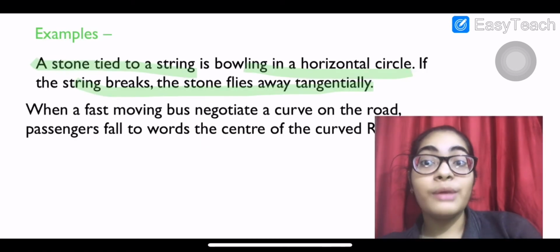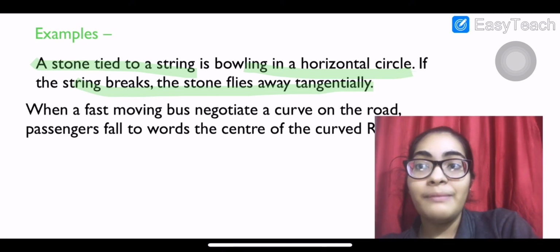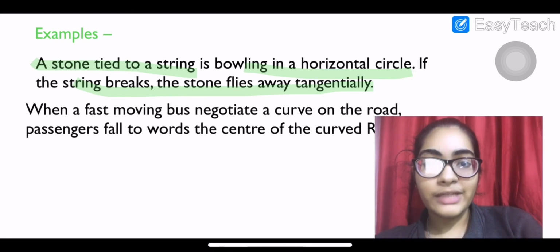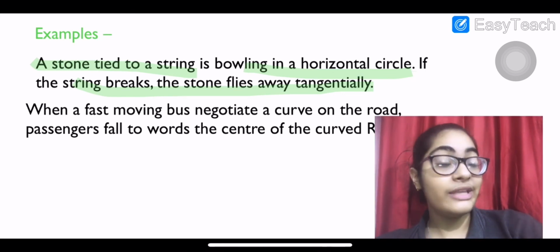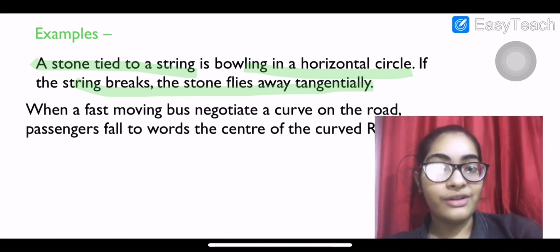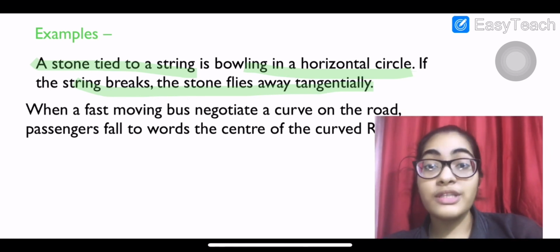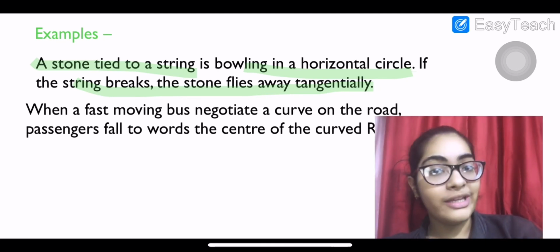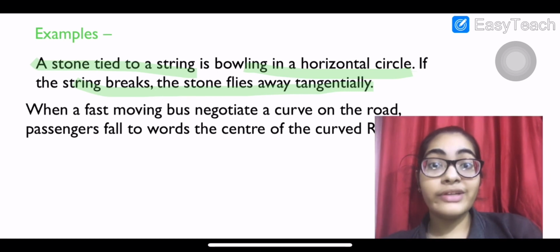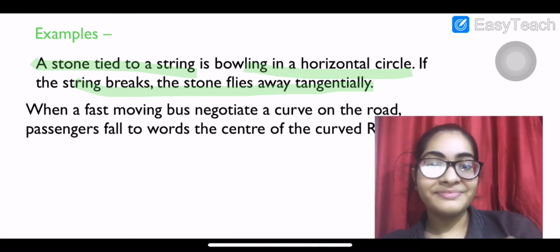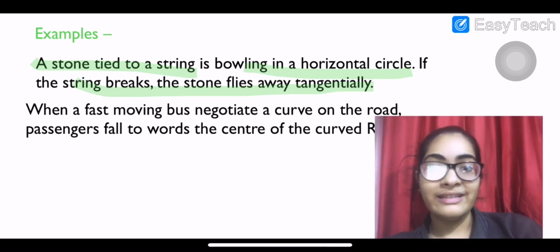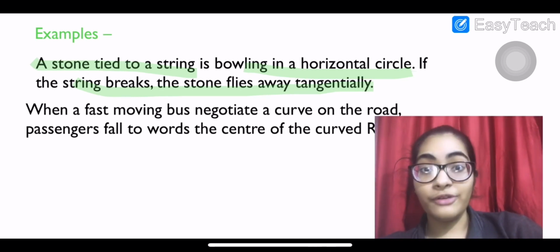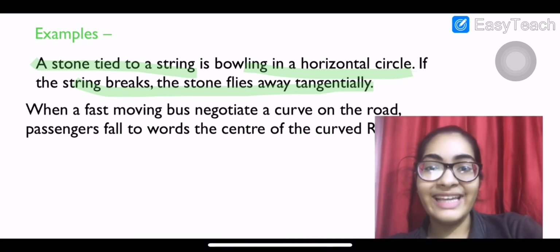When a fast moving bus negotiates a curve on the road, passenger falls towards the center of the curved road. Everyone must have experienced this. जब bus turn लेती है, you fall towards the center of the road due to centripetal force. The force is acting towards the center. Centripetal force, and you fall in towards the center. Many of the rides in the amusement park, you must have experienced this, right? So you need to connect again what you have experienced and what you are learning for better grasping, right?